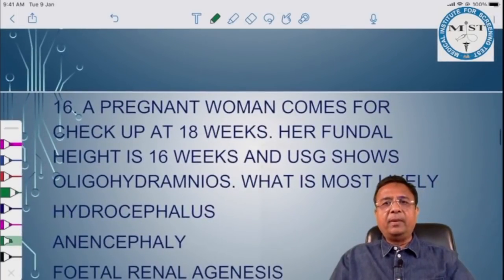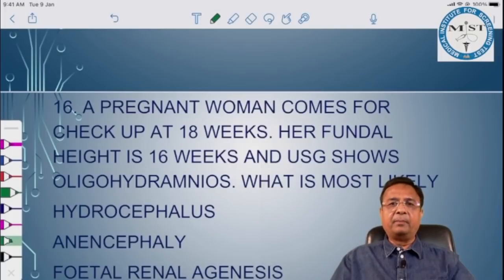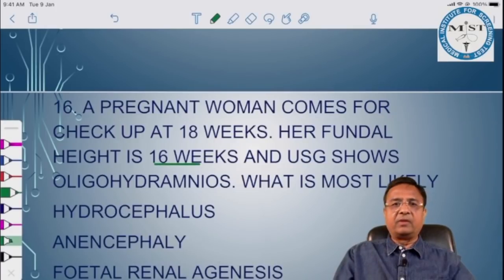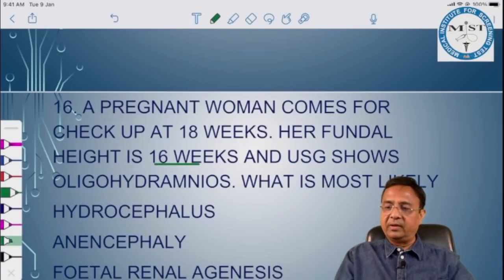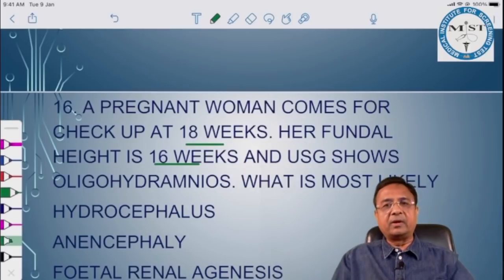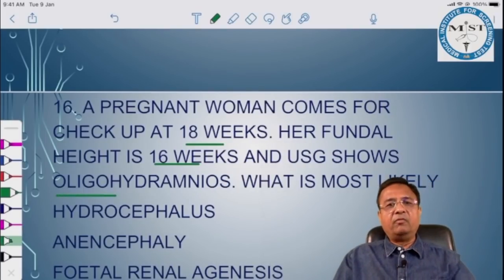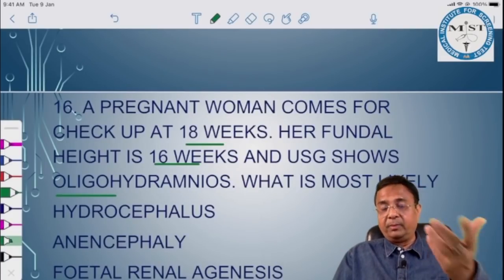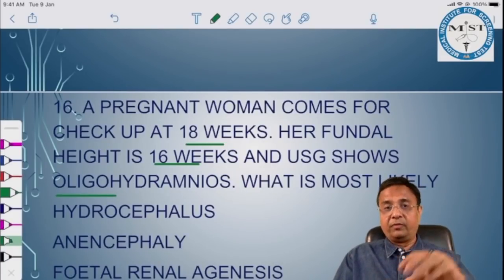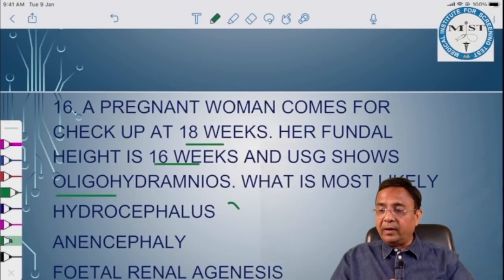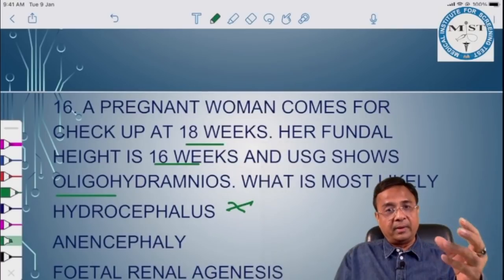A pregnant woman comes for checkup at 18 weeks. Her fundal height is 16 weeks. And USG shows oligohydramnios. What is most likely? Fine. Fundal height is less because of oligohydramnios. So we have to identify the cause of oligohydramnios. Hydrocephalus, how fundal height may be reduced?